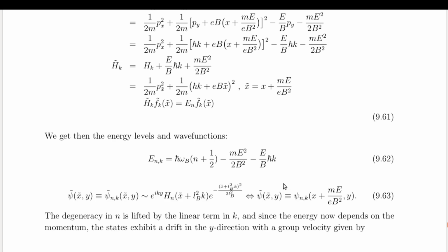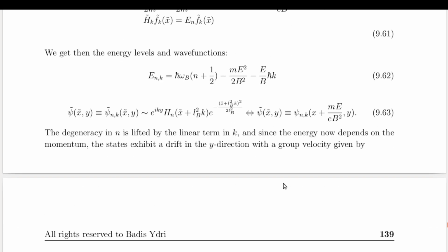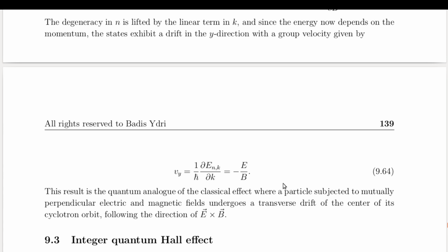Since the energy now depends on momentum, the system exhibits a drift motion, with a velocity in the y direction given by the negative ratio of the electric field to the magnetic field, representing the quantum analog of the classical E cross B drift.